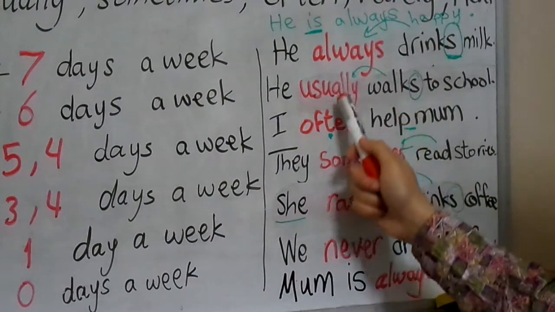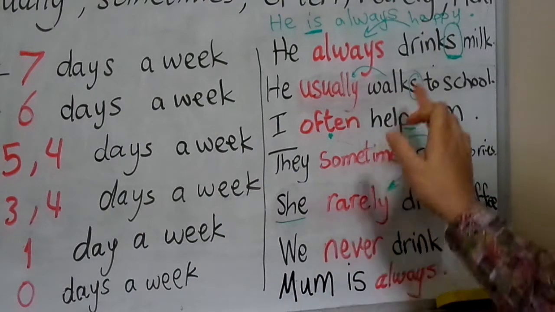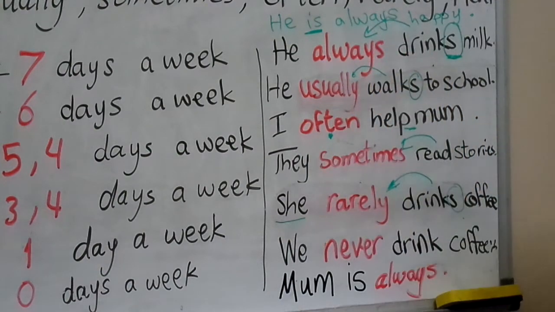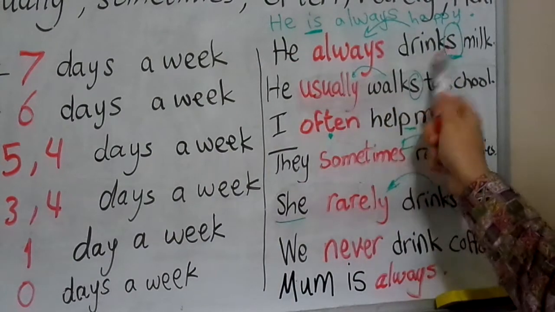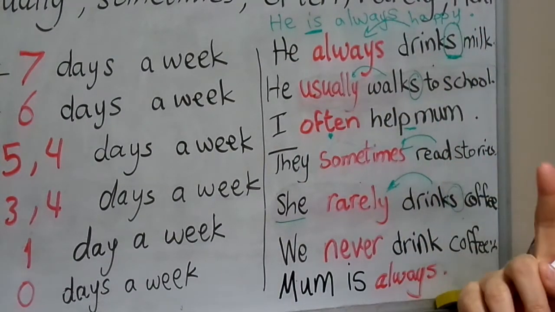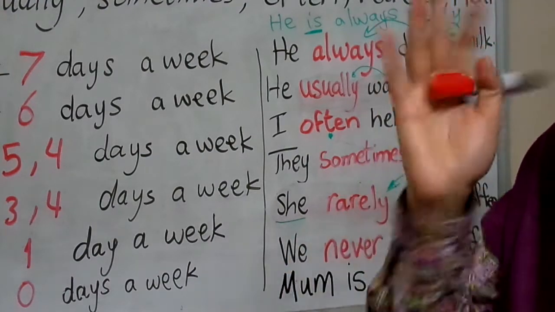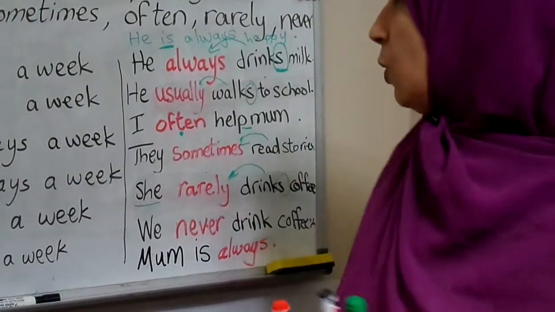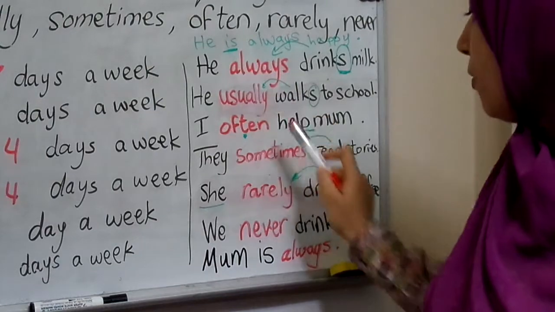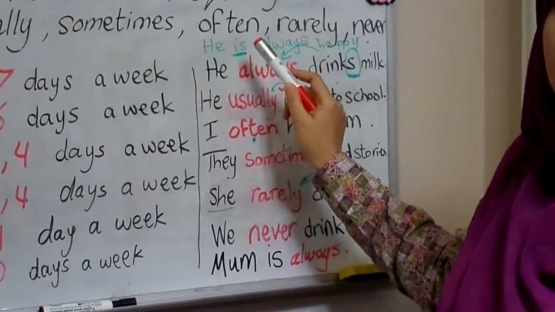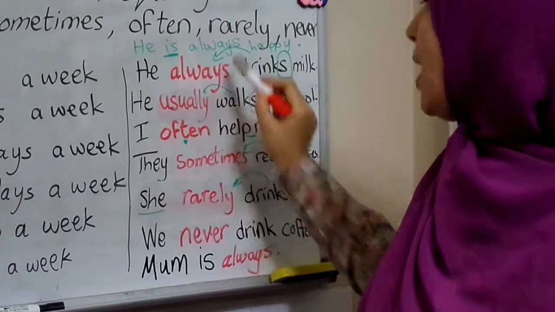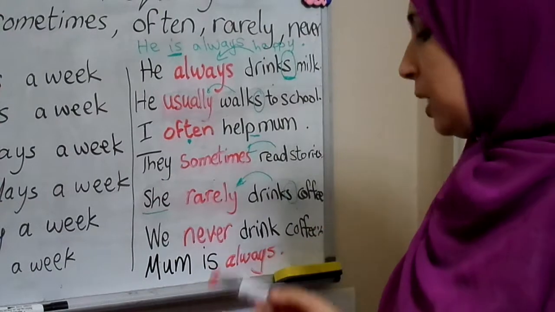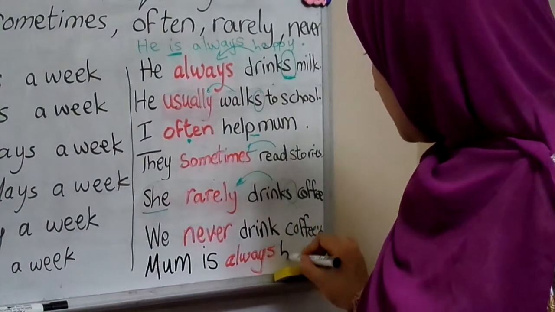Where did we put always, usually, sometimes, often, rarely, never? In all the examples here, we put it before the verb. He always drinks. Not he drinks always. These are the words of a crazy man. He usually walks. Not he walks usually. Okay. But here, when I have am or is or are, we call it verb to be, we put the adverbs of frequency where? After verb to be. Mom is always busy.